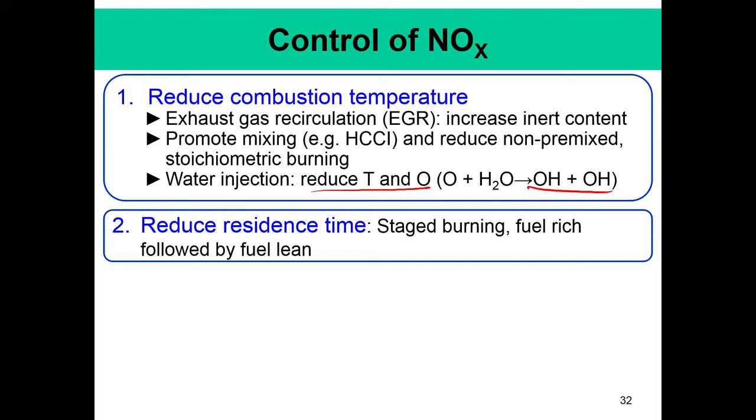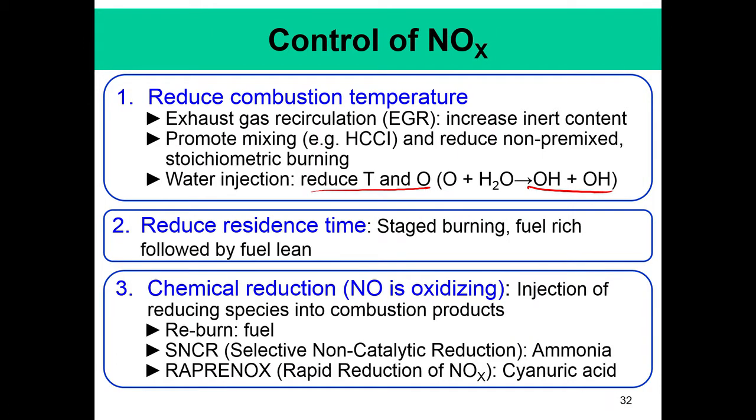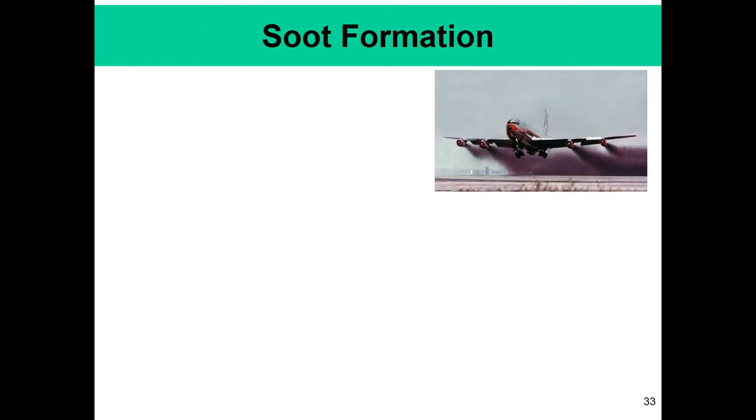Also, you can do staged burning, fuel rich followed by fuel lean, and there are different other processes by which NOx can be reduced: reburn, selective catalytic reduction, and rapid reduction of NOx, etc. These are the methods by which NOx is reduced.